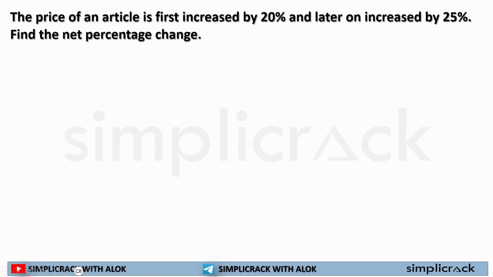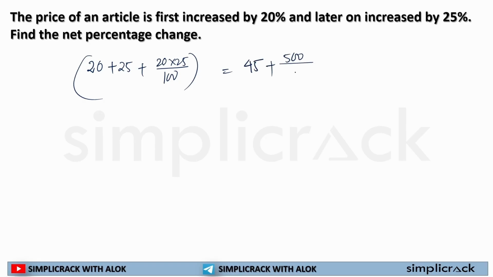The price of an article is increased by 20%, later increased by 25%. So first increase was 20%, later on 25%. Using the formula: 20 plus 25 is equal to 45, plus 20 multiplied by 25 is equal to 500. This is the magic of math.